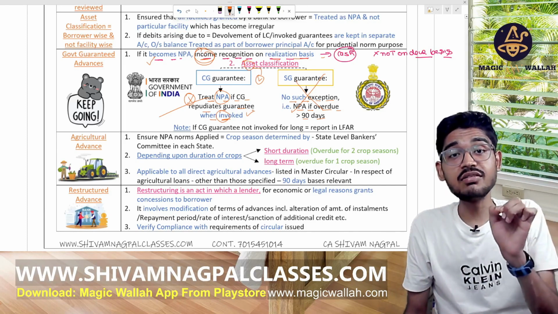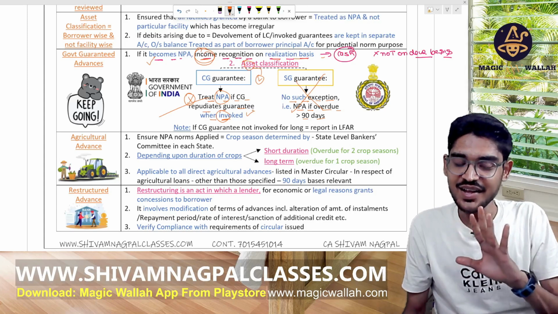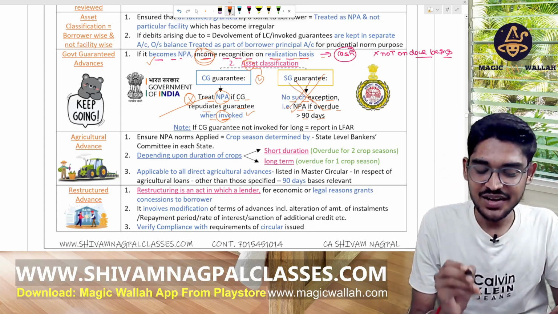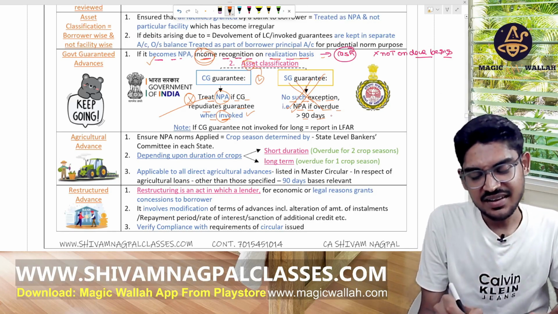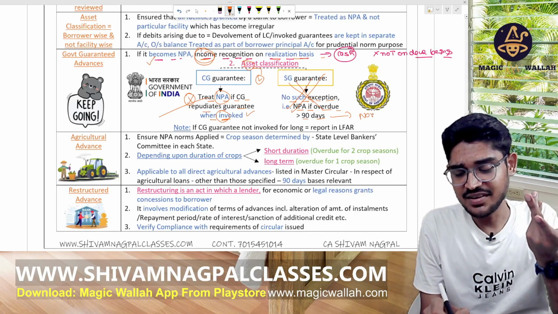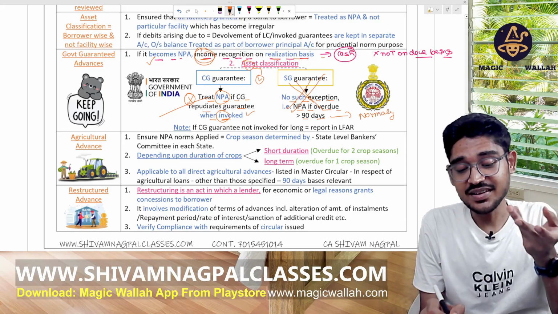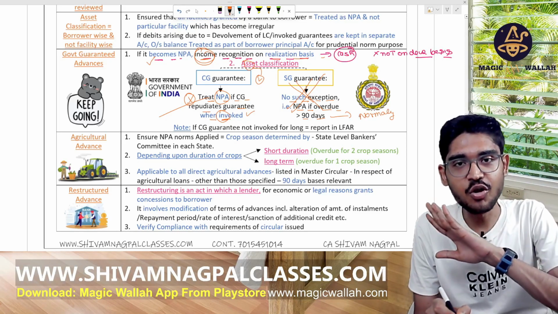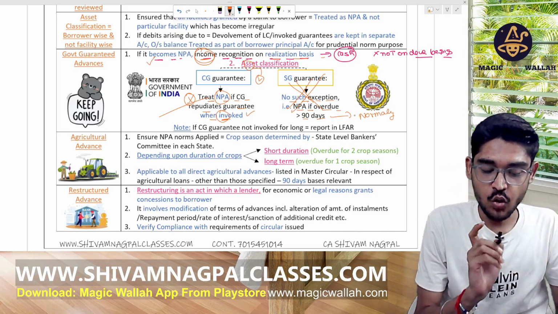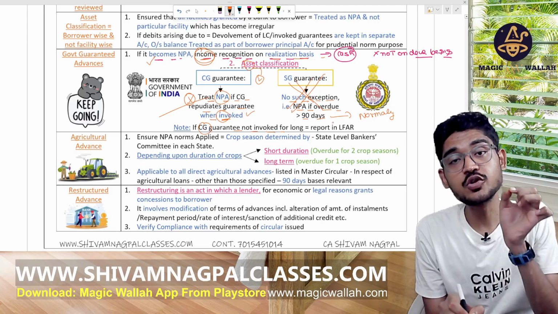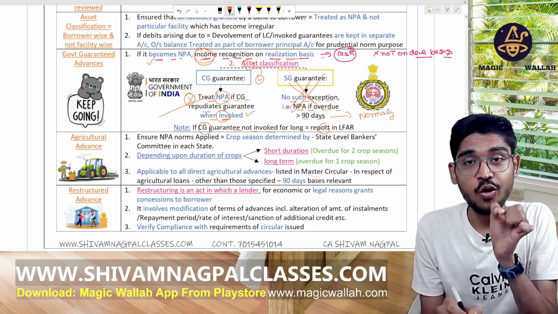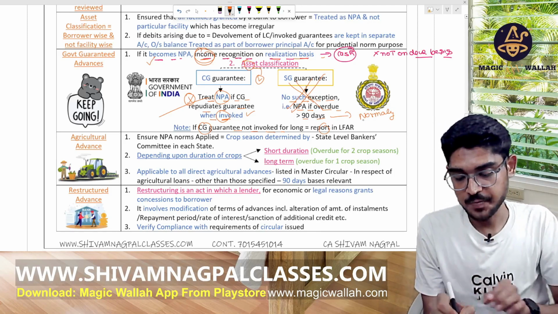But when the guarantee is given by the SG, it has no value; it will be classified as NPA if overdue for more than 90 days, treated normally. Note, if a CG guarantee is not invoked for a long period, it should be reported in the LFAR, the long form audit report.